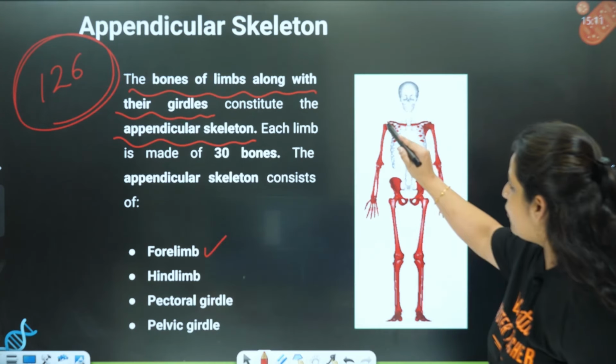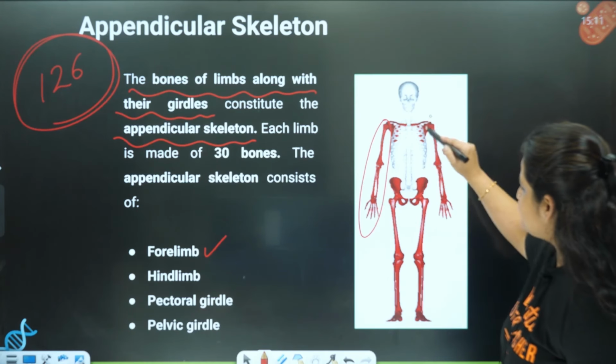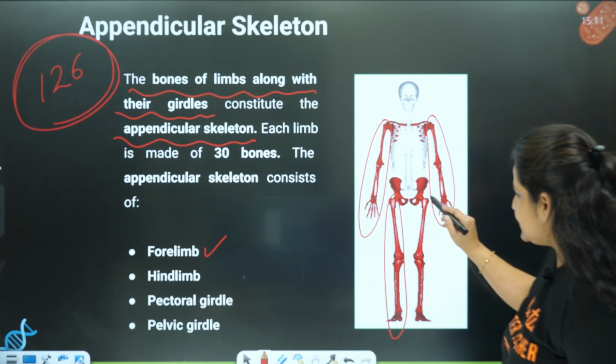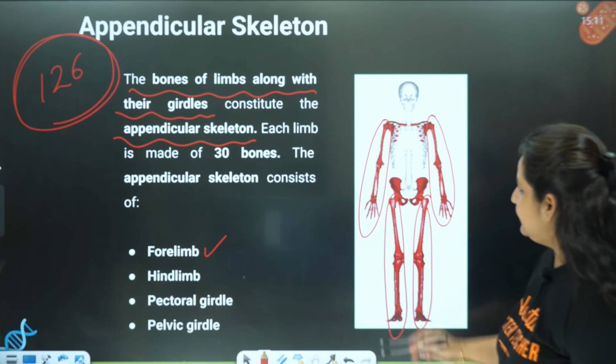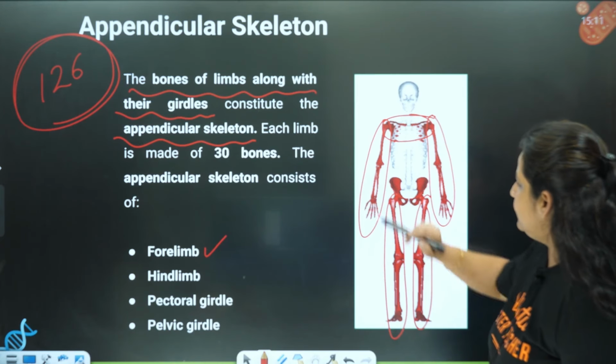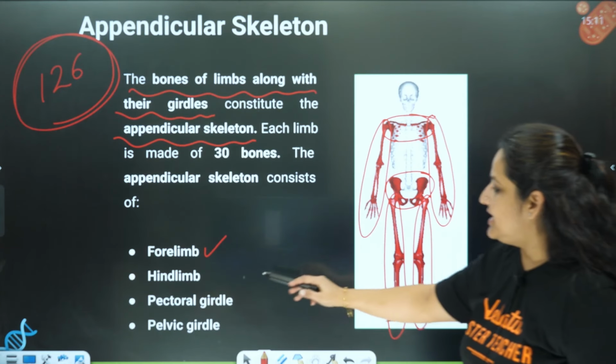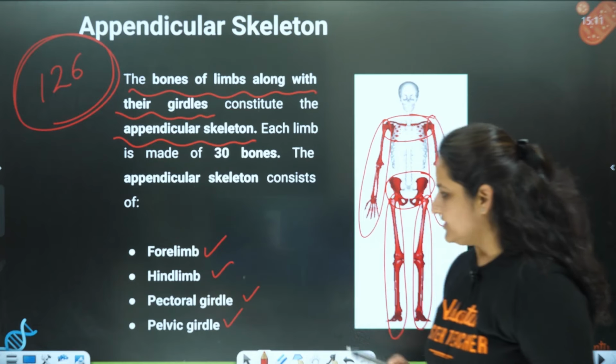Now let's see. Forelimbs. There are two forelimbs, this as well as this. Then hind limbs, so this as well as this. Then there is the pectoral girdle, and then there is this pelvic girdle. So these are the four parts that are present.